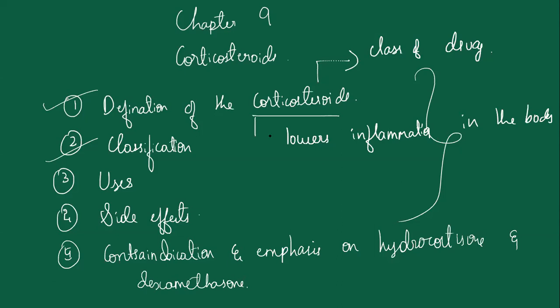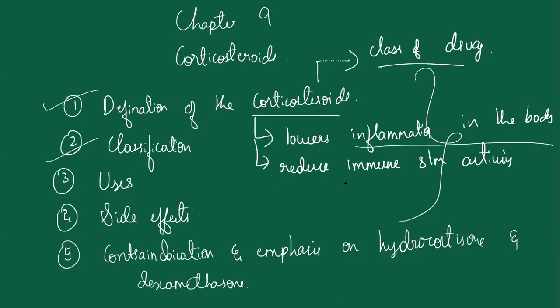And the main thing is, they also reduce the immune system activity. So this corticosteroid is a class of drugs, and it lowers inflammation in the body and also reduces immune system activity.